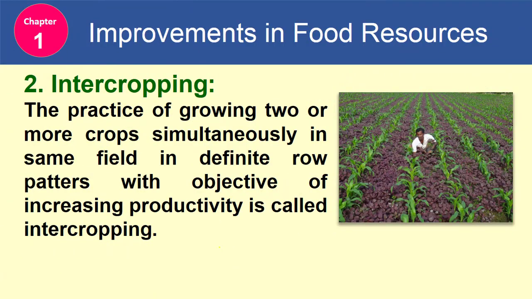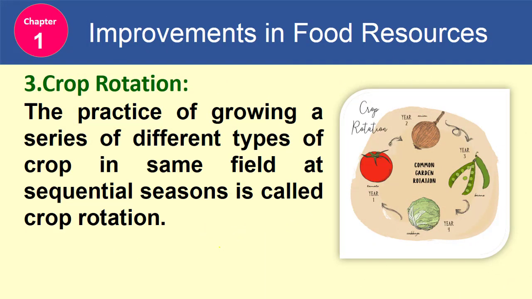Second is intercropping. The practice of growing two or more crops simultaneously in the same field in definite row patterns with the objective of increasing productivity is called intercropping. Third is crop rotation. The practice of growing a series of different types of crops in the same field in sequential seasons is called crop rotation.